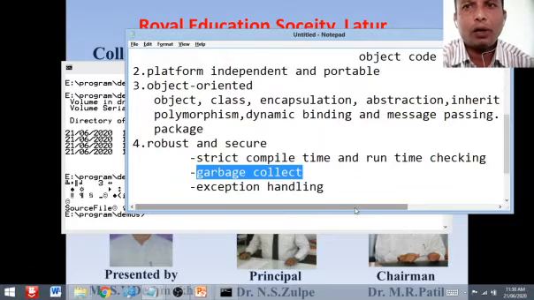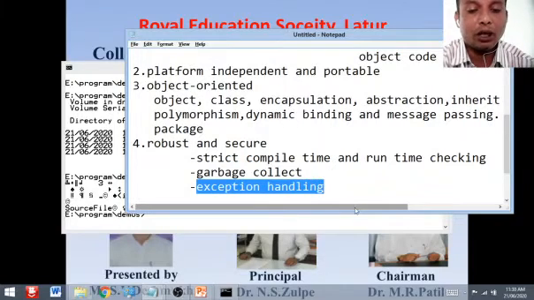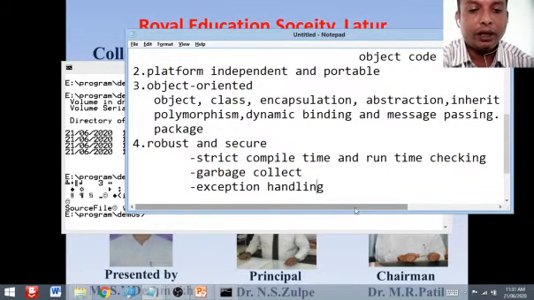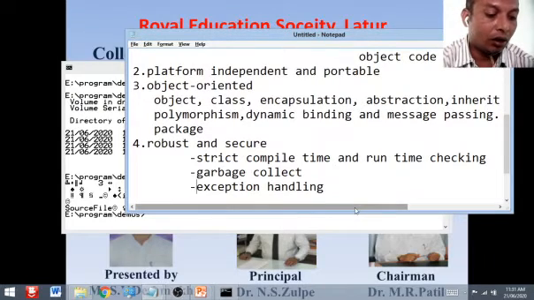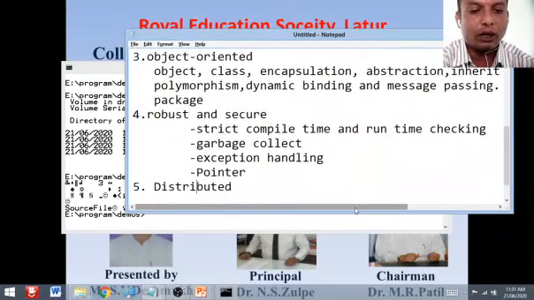Java also incorporates the concept of exception handling. There are so many errors in our program. That may be a syntax error, that may be an exception error. A syntax error can be solved by using the compiler. But exceptions are nothing but abnormal errors, and such abnormal errors we can solve by using exception handling.